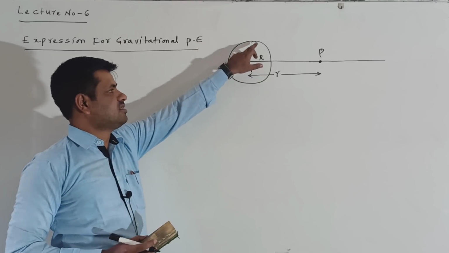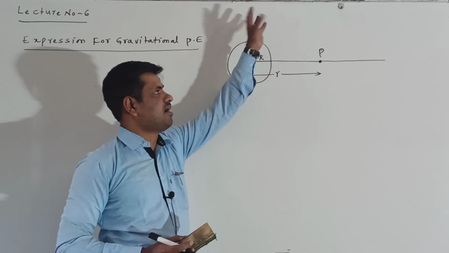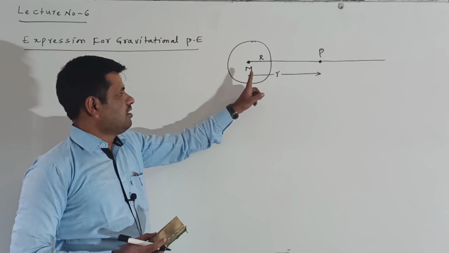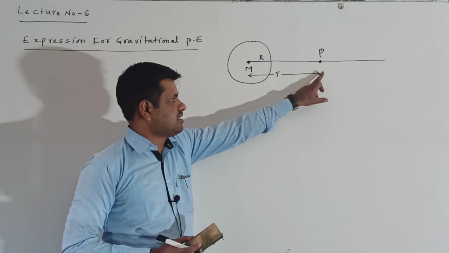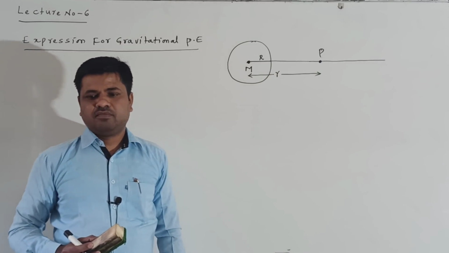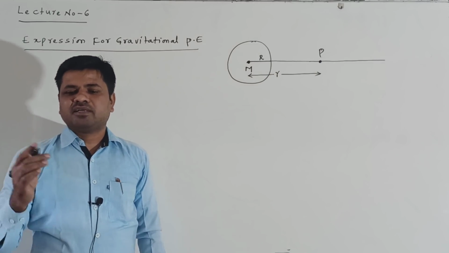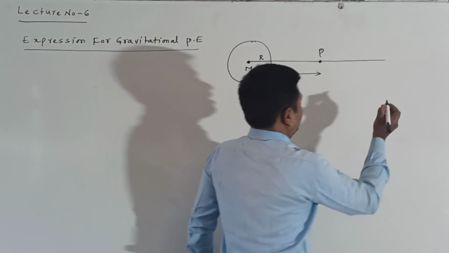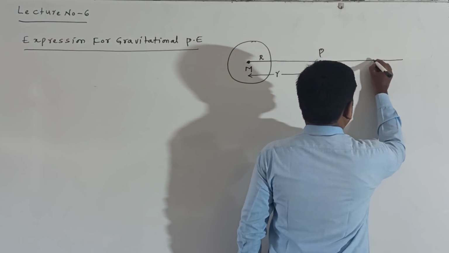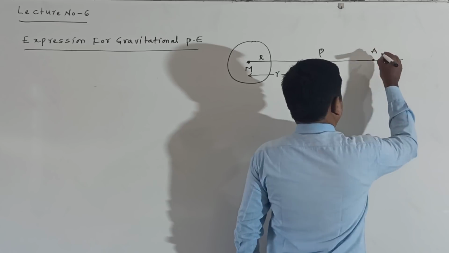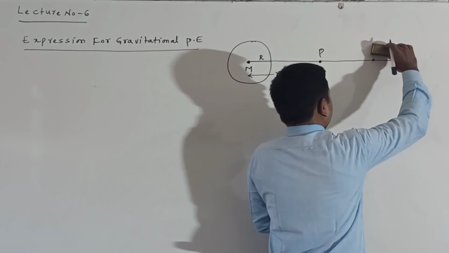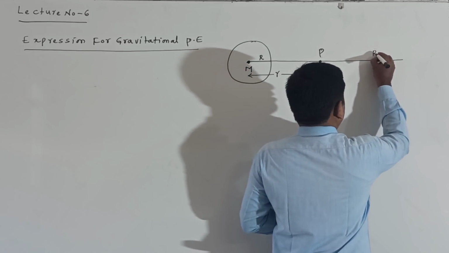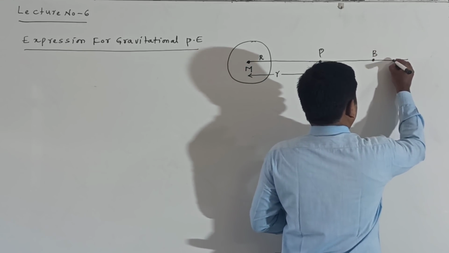This is the whole earth. Surrounding this earth it produces a gravitational field. From the center of the earth, at distance r, I consider the point P. Along this line I consider another two points. First I consider a B point. Another one I consider as a point.